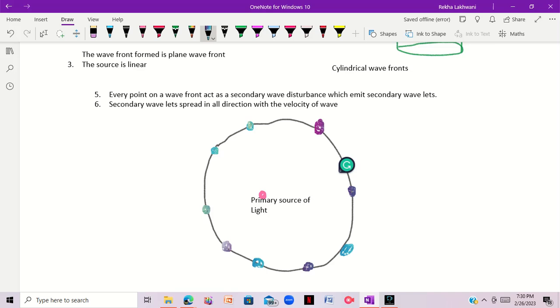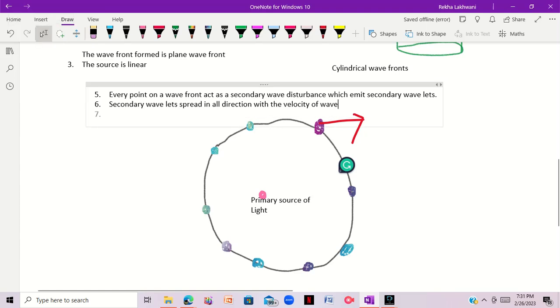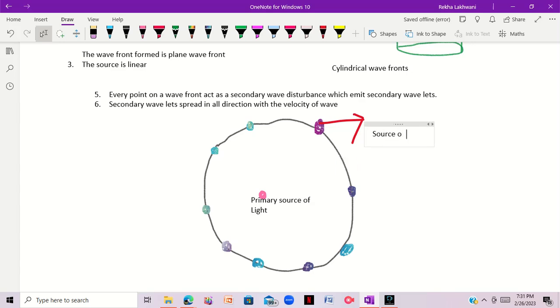Basically, these points are now known as source of secondary disturbance.